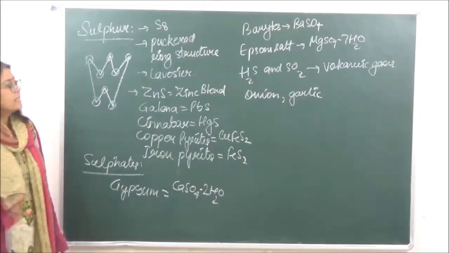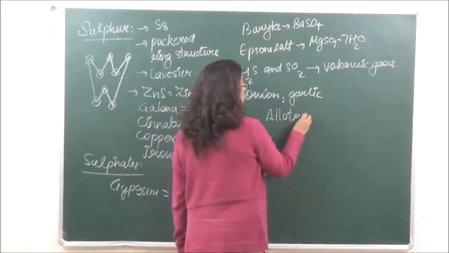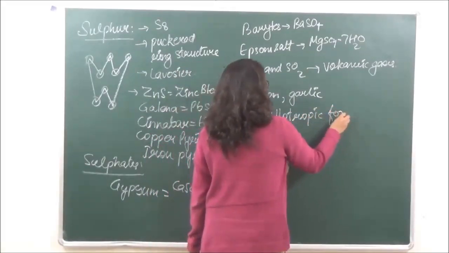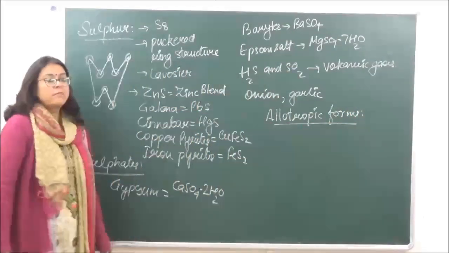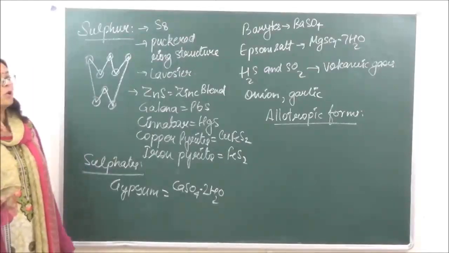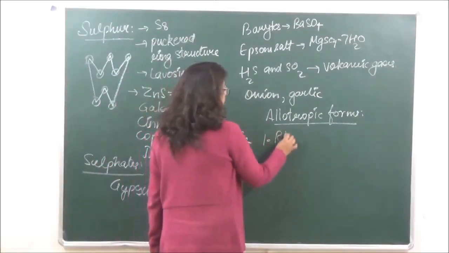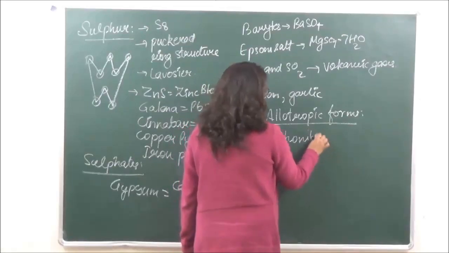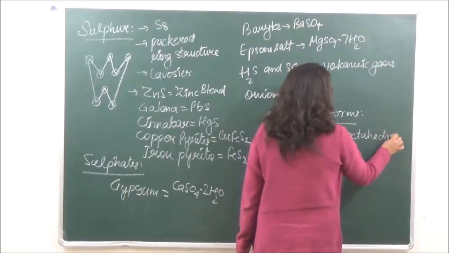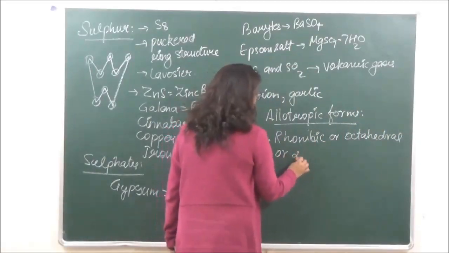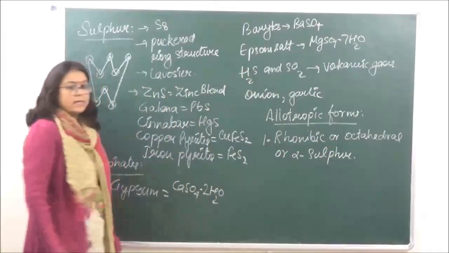Now when we are looking at sulfur, it exists in three allotropic forms. We already know what allotropic forms are: allotropic forms are those which have different structures of the same element. So we have the following. The first one is known as rhombic sulfur, or octahedral sulfur, or it is also known as alpha sulfur. So this is the first form.